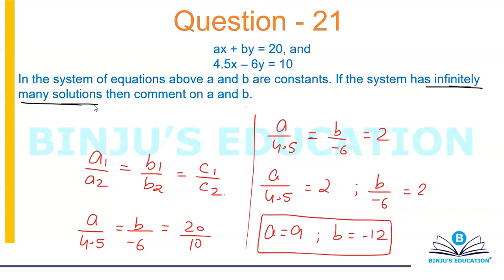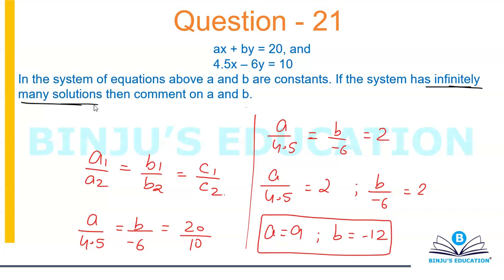Imagine it this way: if you want infinite solutions, there is only one possibility, that the lines have to be overlapping, because only in that case are you going to get infinite solutions. So if you have infinite solutions, equal slopes and equal intercepts, so everything is equal. That means a1 over a2 is equal to b1 over b2 is equal to c1 over c2.